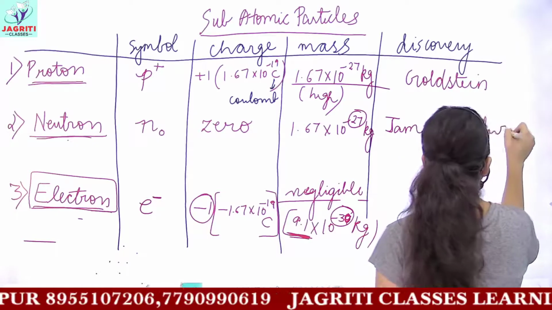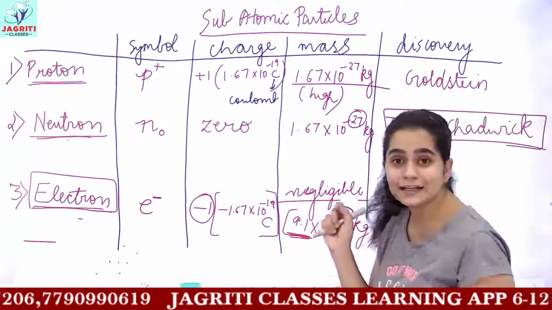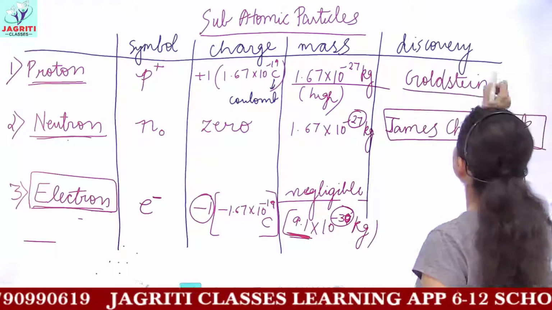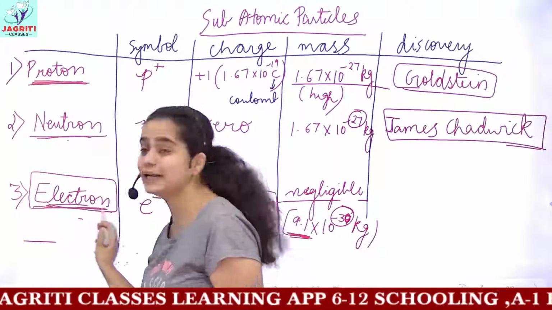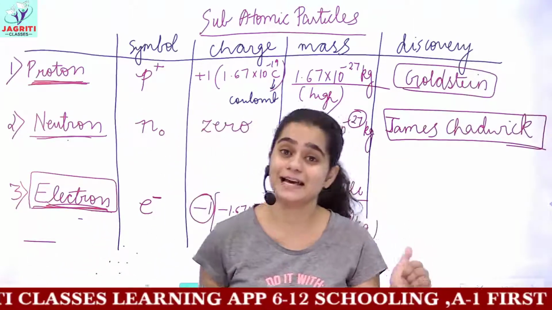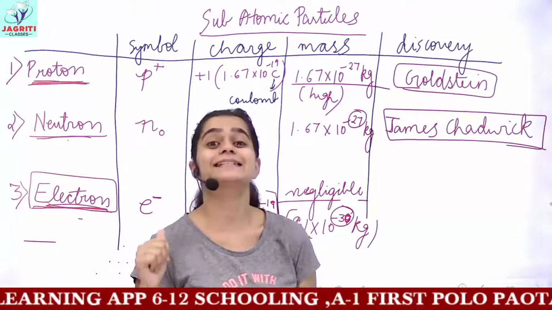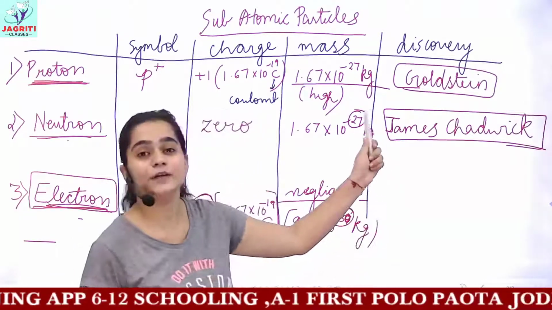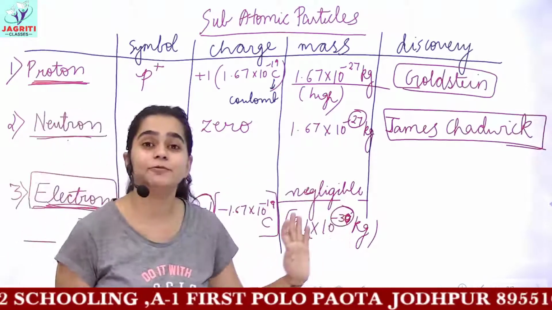This is also mentioned in your NCERT books, but the further experiments of discovery of protons and electrons will not be dealt with in this class. It is in the next higher classes. You'll study these experiments in detail in classes 11th and 12th. So we are only looking at the names of the scientists who discovered the following particles.